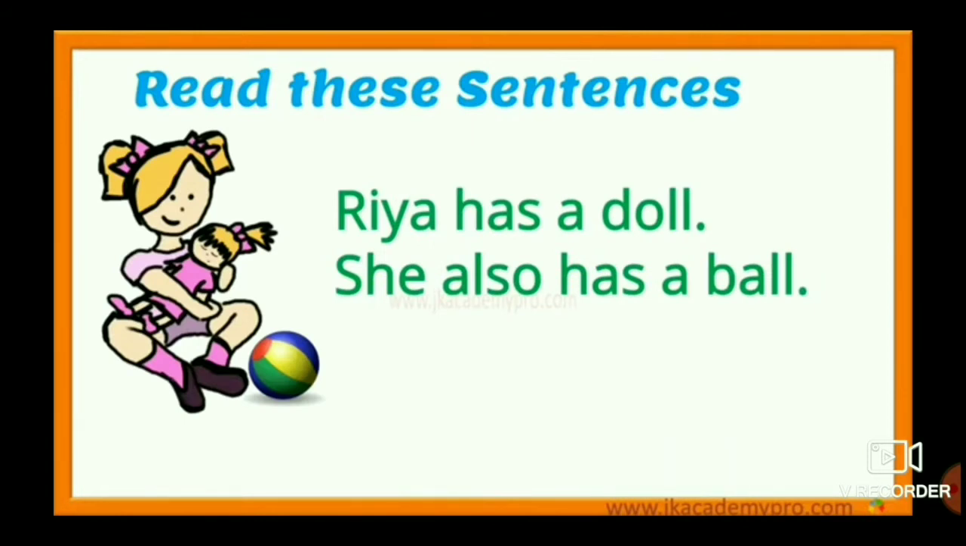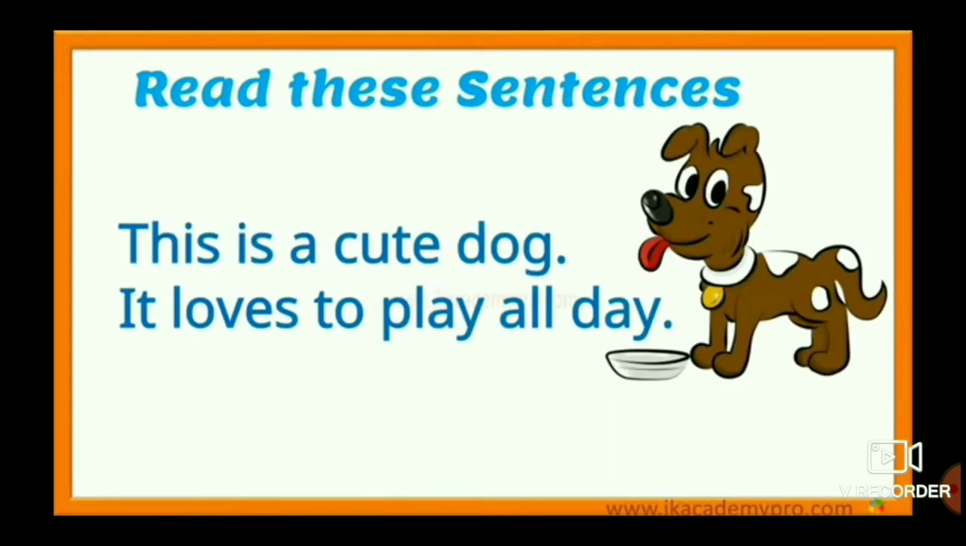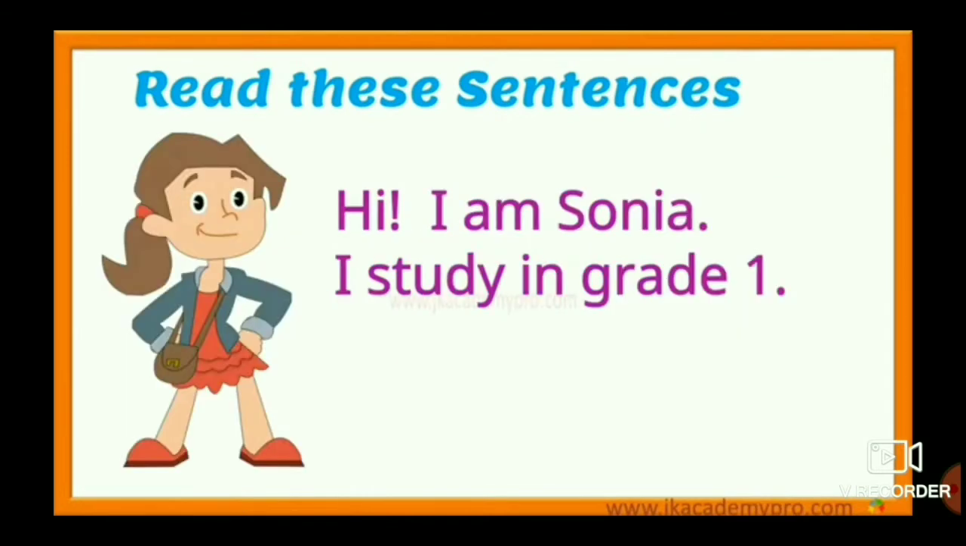Ria has a doll. She also has a ball. Here we have used the word she in place of Ria. This is a cute dog. It loves to play all day. In the second sentence, we have used the word it in place of dog. Hi, I am Sonia. I study in grade 1. In both sentences, we have used the word I when someone is talking about themselves.